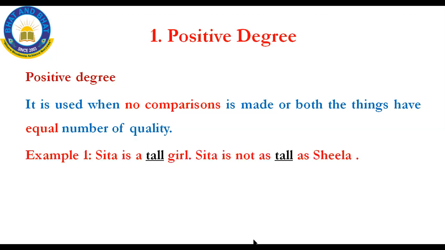For example, Sita is a tall girl. Sita is not as tall as Sheila. You may think that here I am comparing Sita with Sheila. But see here, if I compare two persons, my adjective should be changed. If I am not comparing, the adjective remains the same. Look at the example, underline tall, and tall remains the same. I'm just telling: Sita is a tall girl, Sita is not as tall as Sheila.